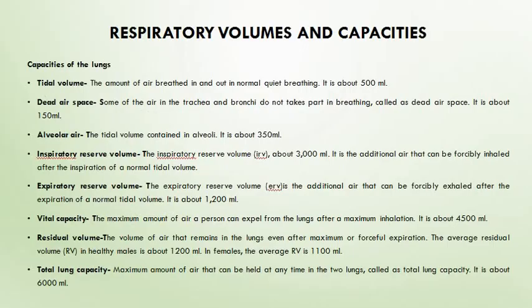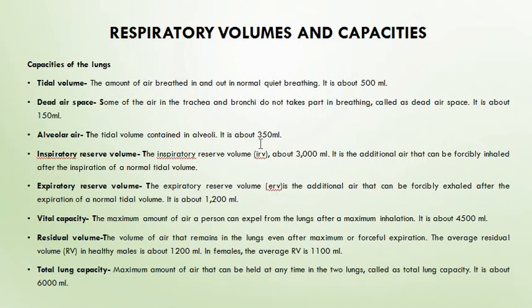Now there are several capacities, several parameters associated with the lungs. Okay, so first one, tidal volume, the amount of air breathed in and out during normal breathing. It is known as tidal volume. In normal breathing, what amount of air we are breathing in and what amount of air we are breathing out, it is tidal volume. It is about 500 ml.